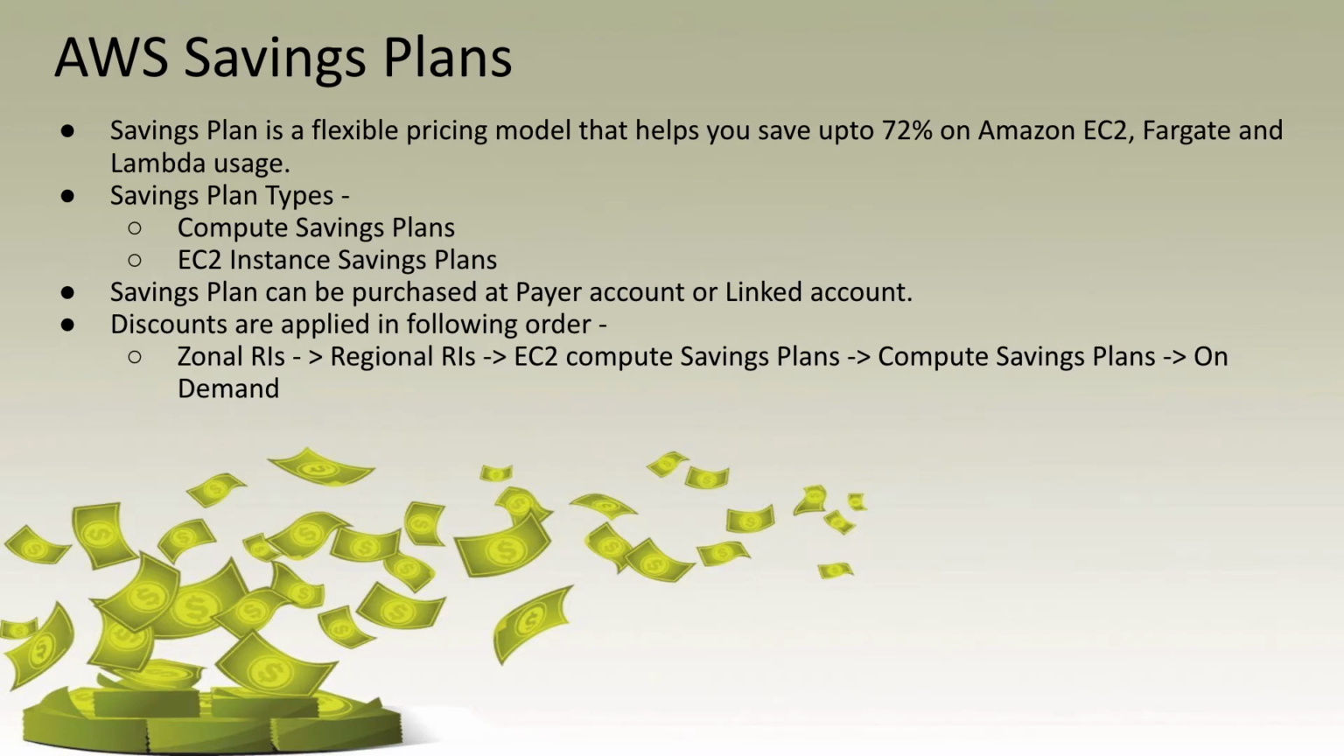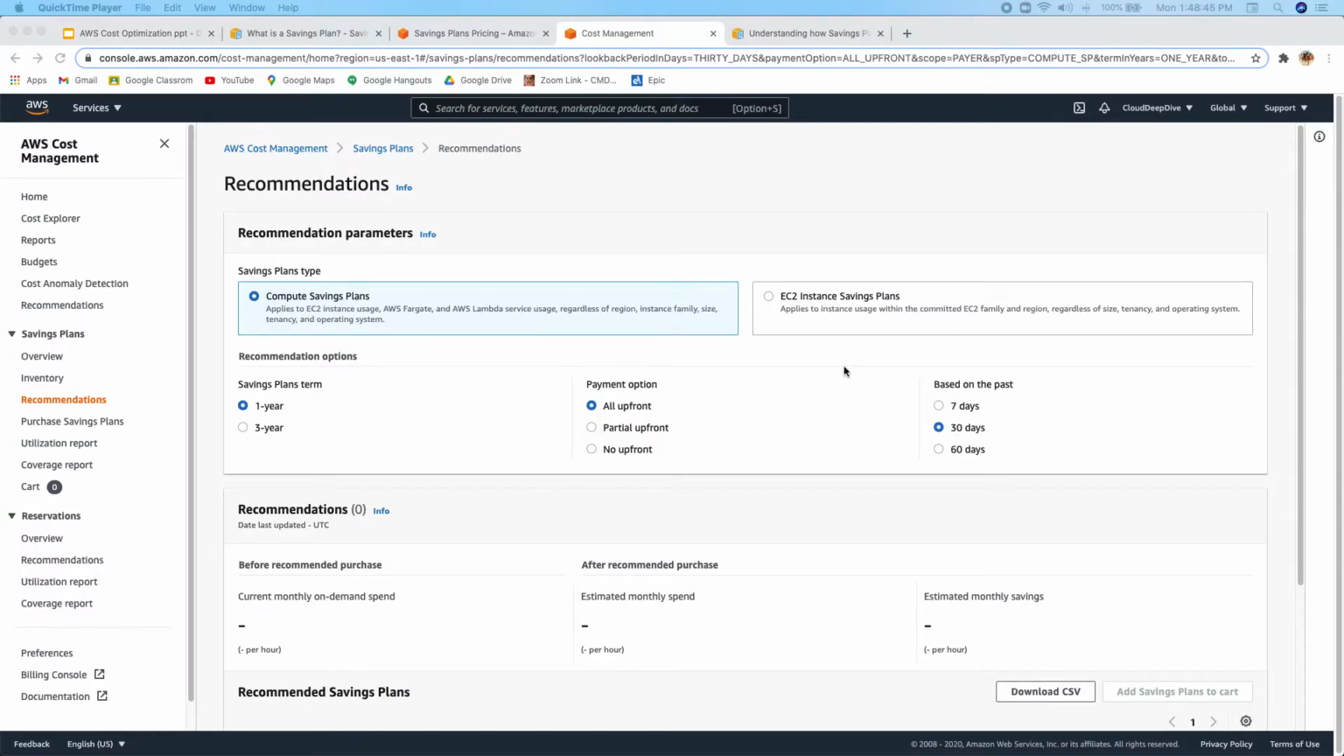So guys, now we understood what the saving plans are, how they differ from RIs, what the different types of saving plan are, and how you can utilize them to save some money in your organization. Now let's see where you can find some recommendation, or how you can find out the amount you should commit to save some money.